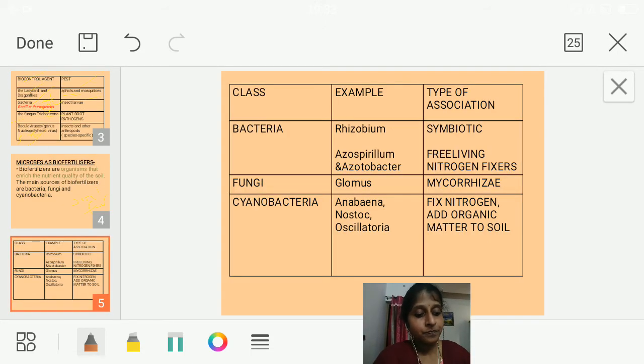You can see here. So the first is bacteria as biofertilizers. You have already learned Rhizobium, isn't it? So what is Rhizobium? It is a symbiotic bacterium, a symbiotic association, which means mutually benefited partners.